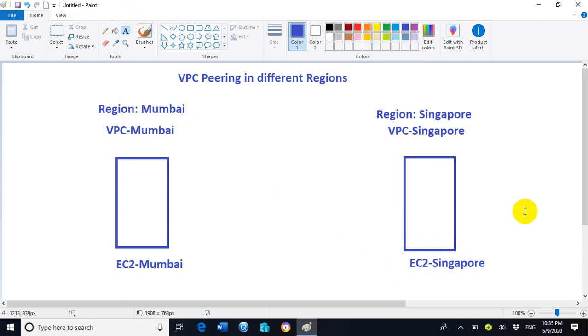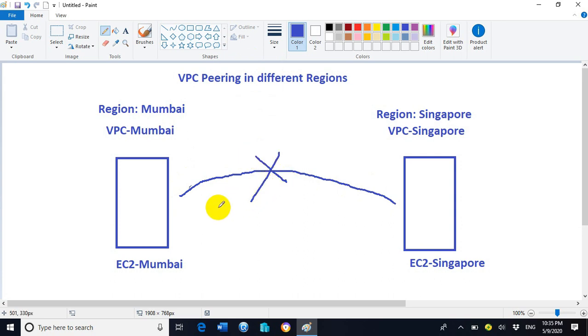So now we have two VPCs which are located in different regions. If we want to communicate between EC2 Mumbai and EC2 Singapore, will they communicate with each other? Will they ping each other or not? This is the question. So will they communicate with each other? The answer is no, they will not.